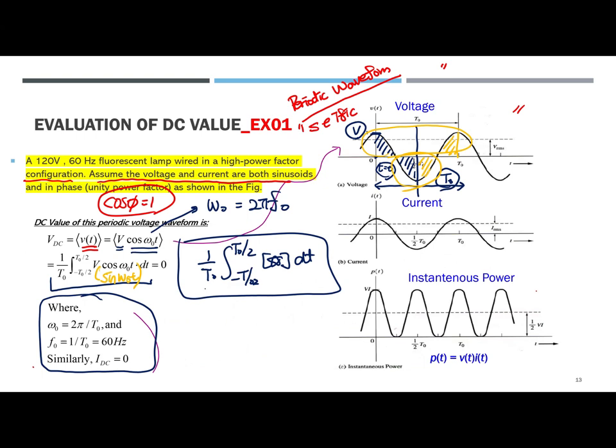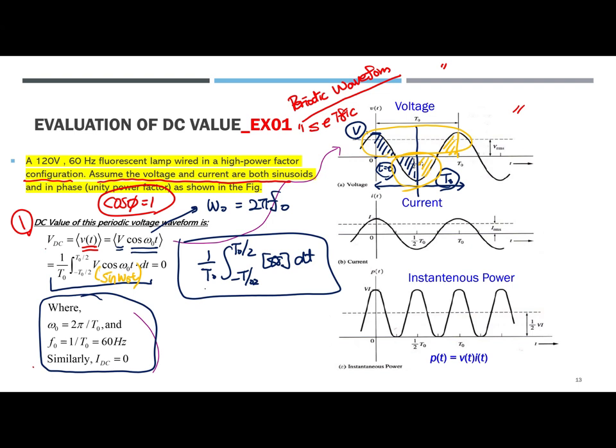That was for simple, very simple questions. A 120 volt, 60 hertz fluorescent lamp is in a high power factor configuration. Assume that the voltage and current are both sinusoidal and in phase, unity power factor, so cosine phi is going to 1. Now the DC value: question 1 asks for the DC value of the periodic voltage waveform. This is important: periodic voltage waveform.